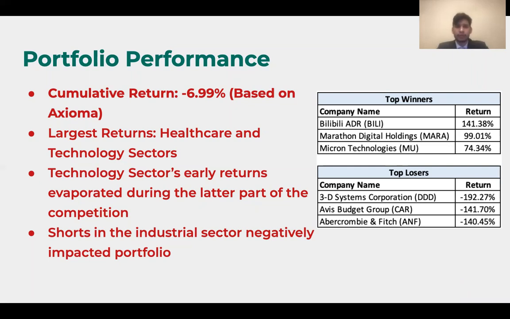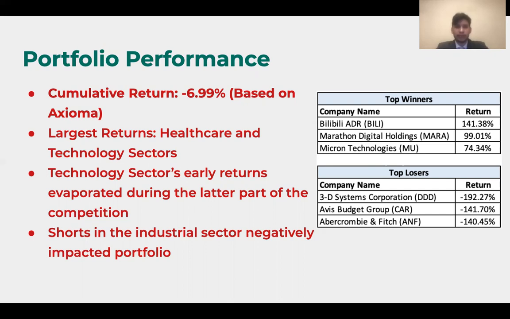It is also worth mentioning that the semiconductor industry was the best performer of the technology sector. We also shorted the healthcare sector throughout most of the competition. It initially underperformed, but rapid declines during the end of the competition made it the top performer for the time period. Shorts in biotechnology companies would also end up being the best performing industry in our portfolio. Shorts in the industrial sector negatively affected performance throughout most of the trading period. They would eventually go on to recover near the end of the period. Overall, shorts in the consumer discretionary sector would go on to become the most damaging to the portfolio, with shorts in the energy sector and materials sector falling closely behind.